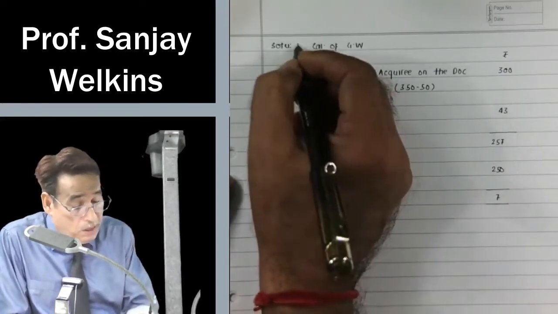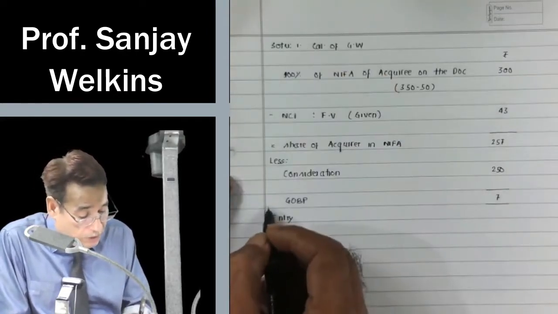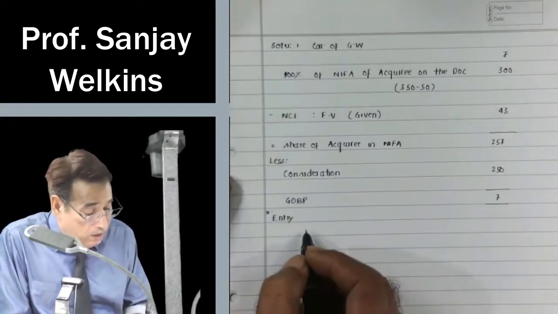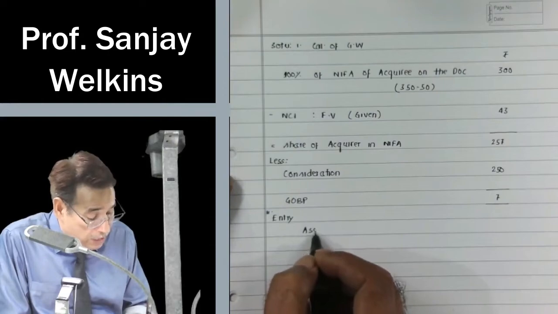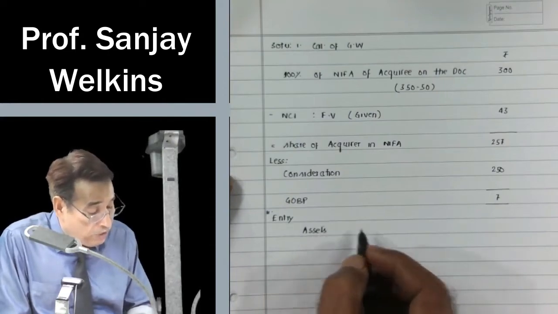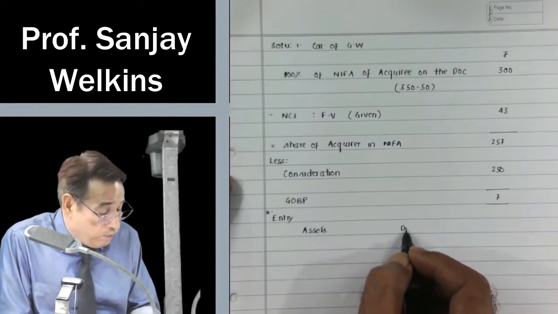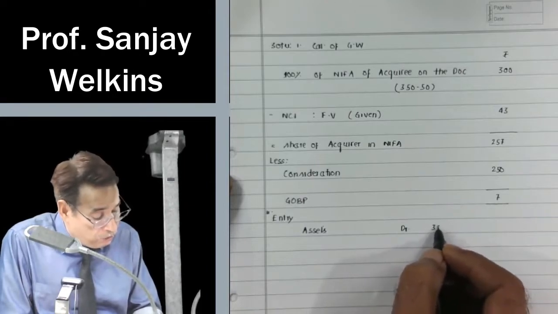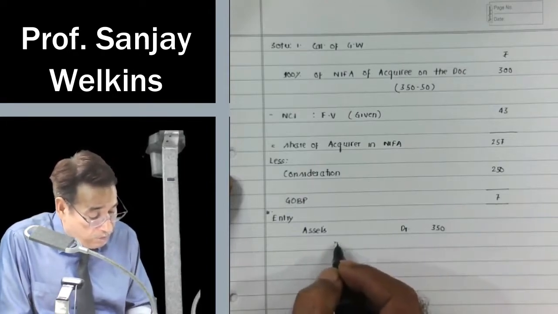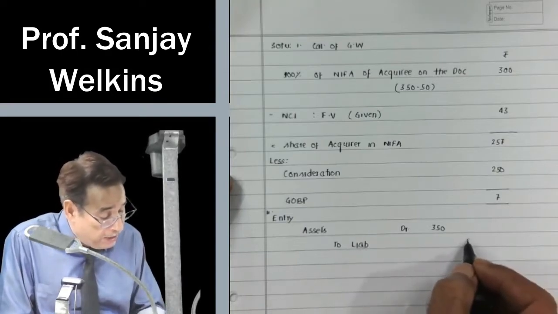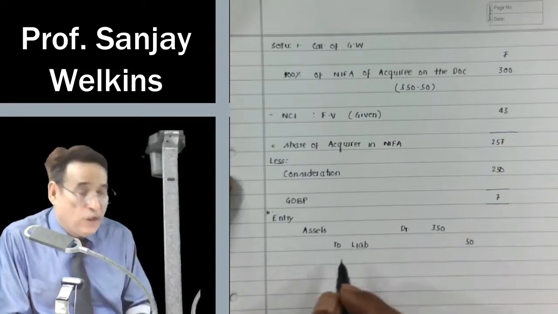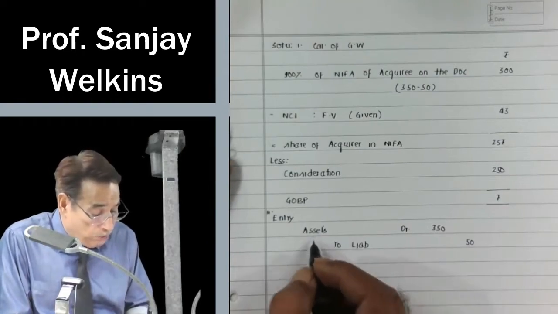Entry. Calculation of goodwill. Now we are passing the second entry. When you pass the entry, I told you it is always better to write the assets, or better, write the identifiable assets, because assets have been given separately. So first write assets account debit, then write the liabilities. By writing assets and liabilities separately, you have recorded net assets.